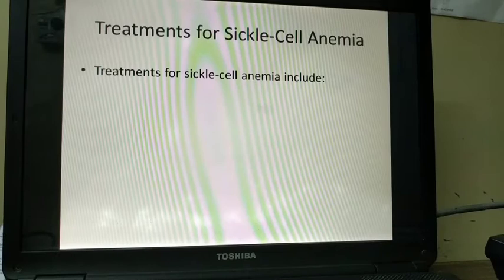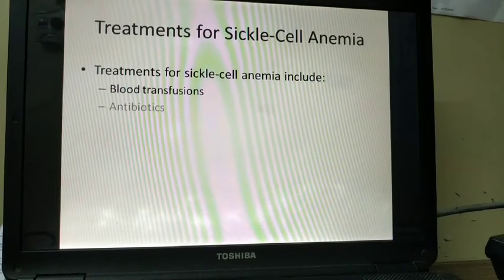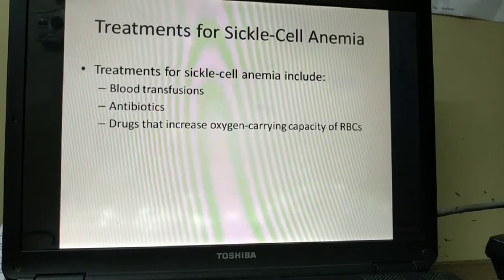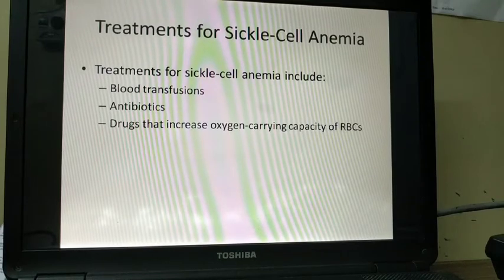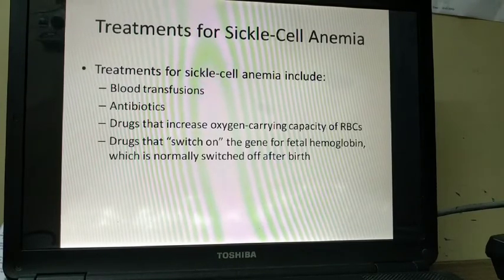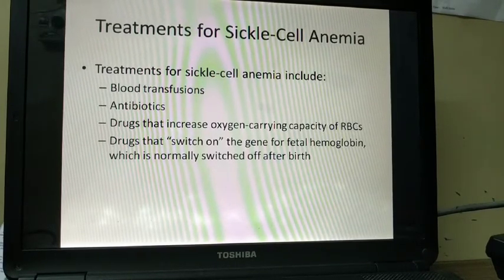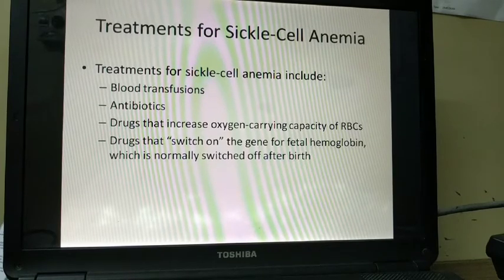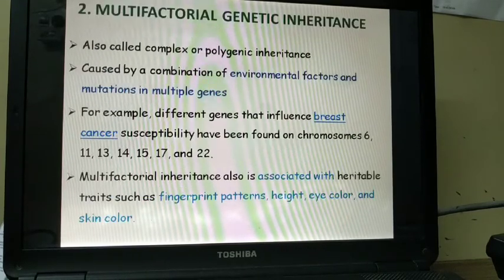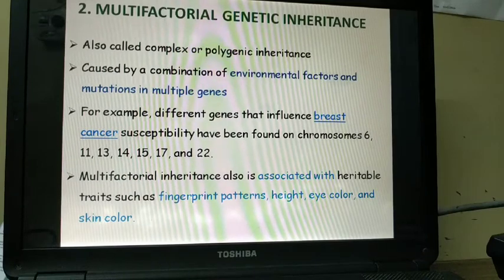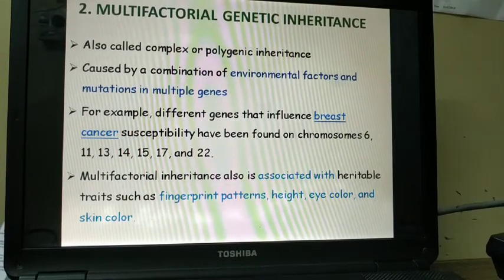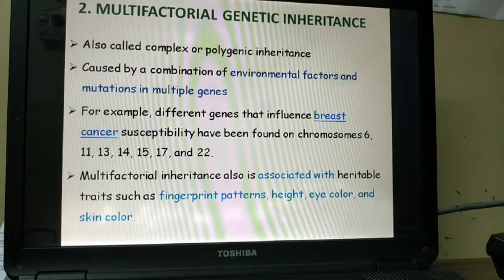What is the treatment? Treatment for sickle cell anemia includes blood transfusion, antibiotics, drugs that increase the oxygen carrying capacity of RBCs, drugs that switch on the gene for fetal hemoglobin, which is normally switched off after birth, and learning to live with sickle cell anemia. The second kind of genetic disorder is multifactorial genetic inheritance.